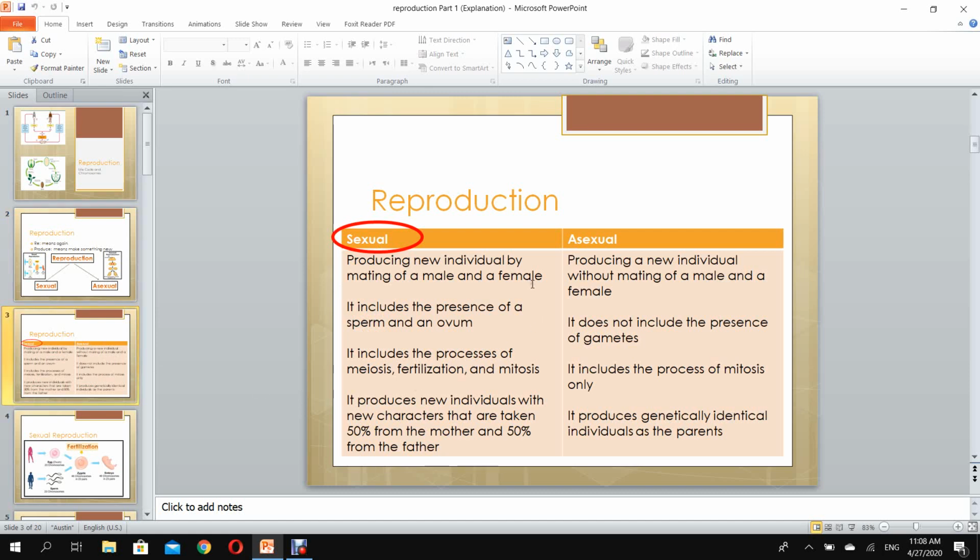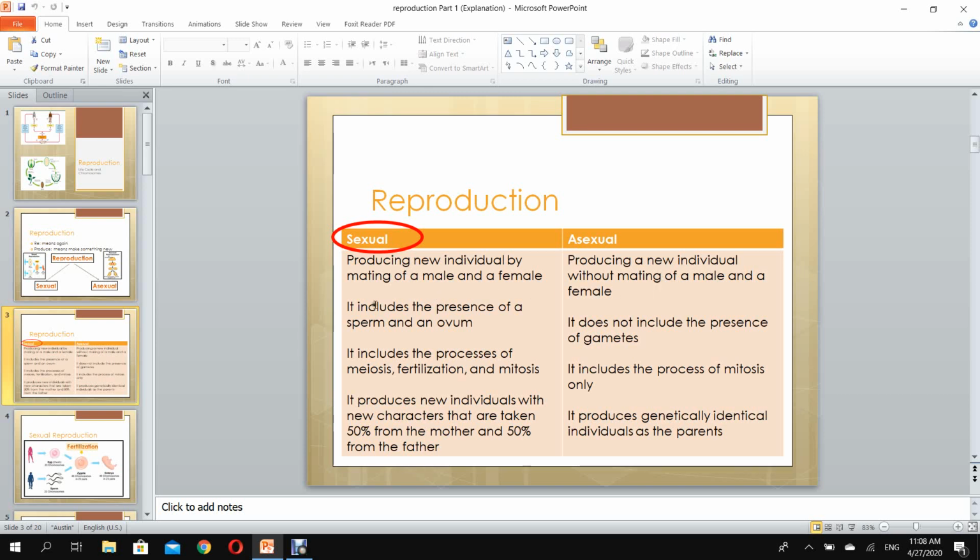Sexual reproduction, as we said, needs the mating of a male and a female in order to produce a new individual. However, asexual reproduction produces a new individual without mating of a male and a female.